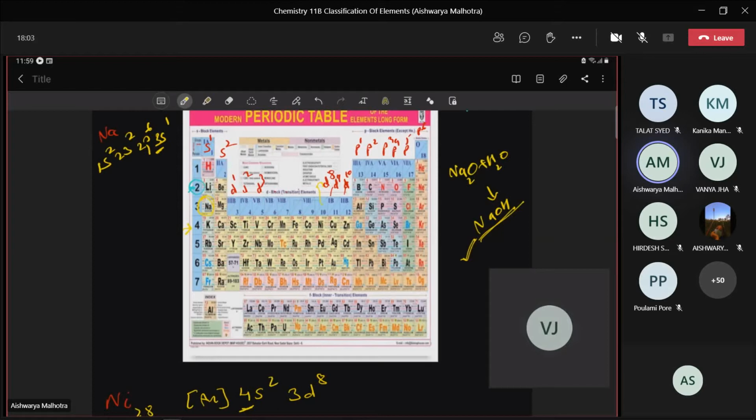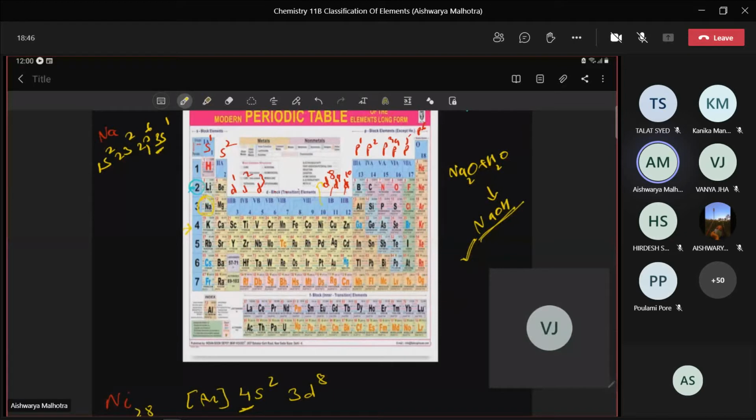Next, group 2 elements. Group 2 elements means they contain how many electrons in the last shell? 2 electrons in the s orbital. If the last orbital, that is the s orbital, contains 2 electrons, then it belongs to group number 2.